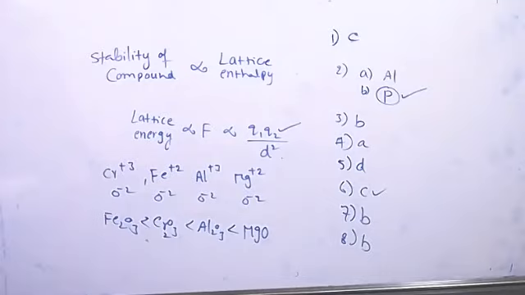Okay, now come to question number 9. Generally, the first ionization energy increases along a period, but there are some exceptions. One which is not an exception is. Can you tell answer? So nitrogen and oxygen is exception, right?